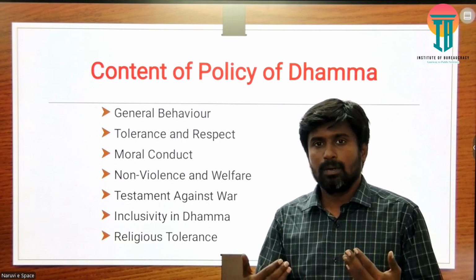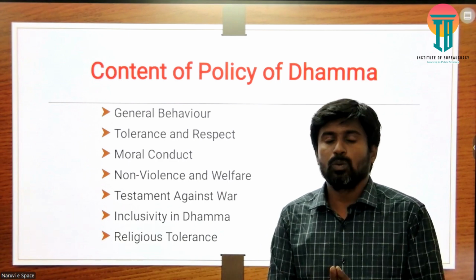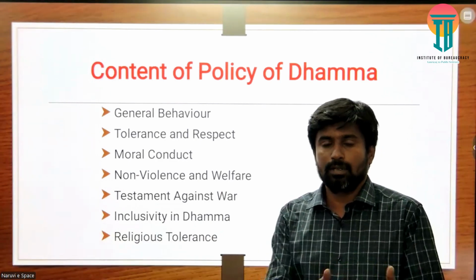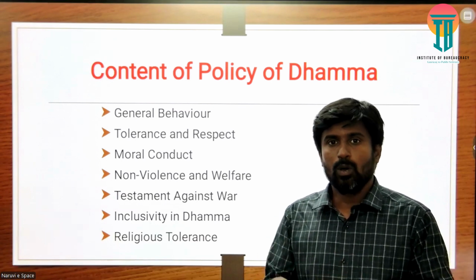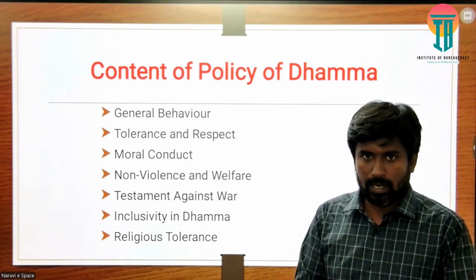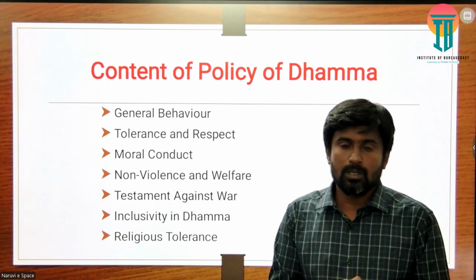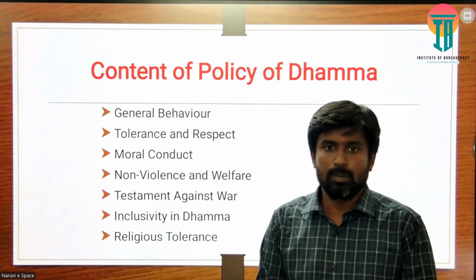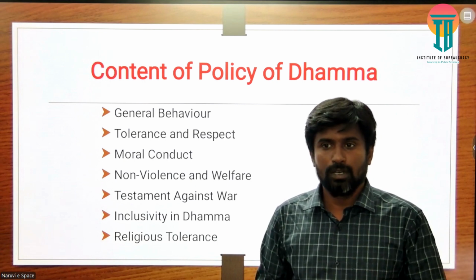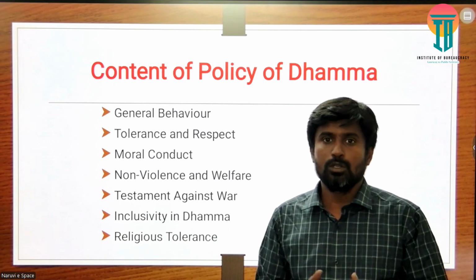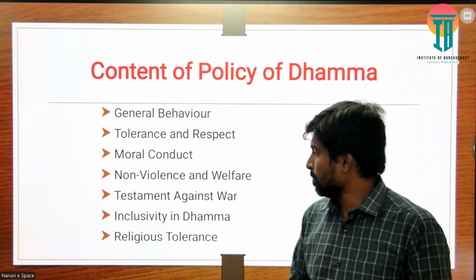So after this, realizing what kind of sufferings emerge after a war, after the Kalinga war, Ashoka preferred to go for non-violence. He always propagated this policy of non-violence and the welfare of the people. When we maintain that concept of non-violence, automatically the promotion of the welfare of the people will be taken into consideration, and when welfare is promoted, the people and the country will go on in a more prosperous way.